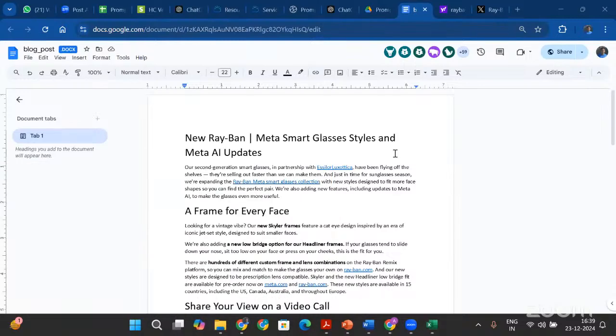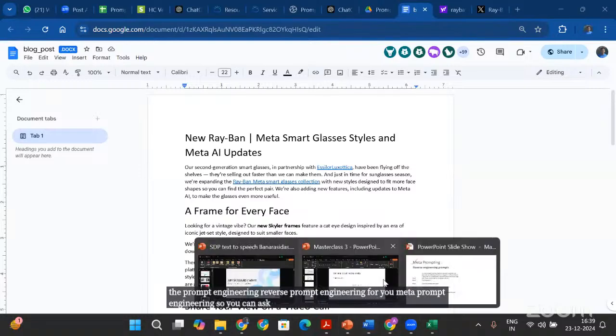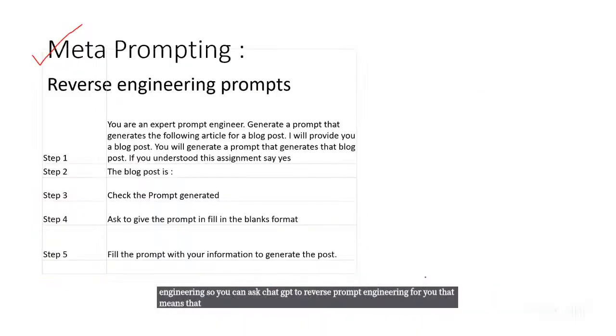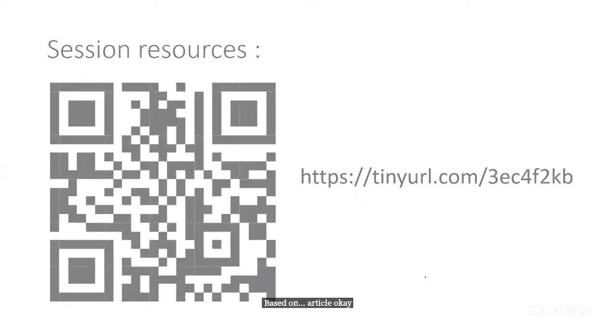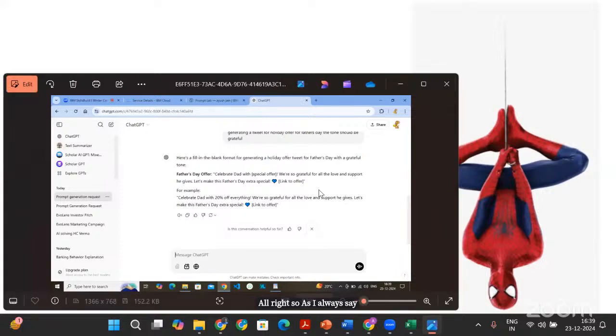All right, that's the prompt engineering, reverse prompt engineering for you, meta prompt engineering. So you can ask ChatGPT to do reverse prompt engineering for you. That means generating prompts based on an article. All right, so as I always say, with great power comes great responsibility.